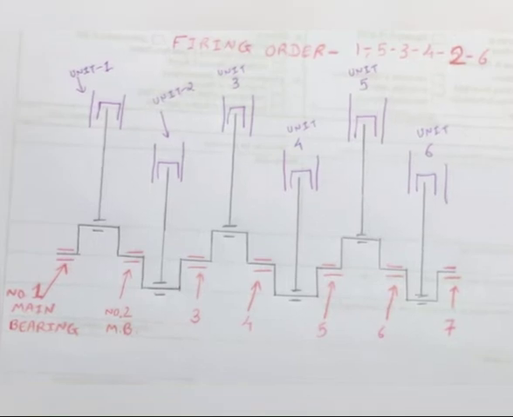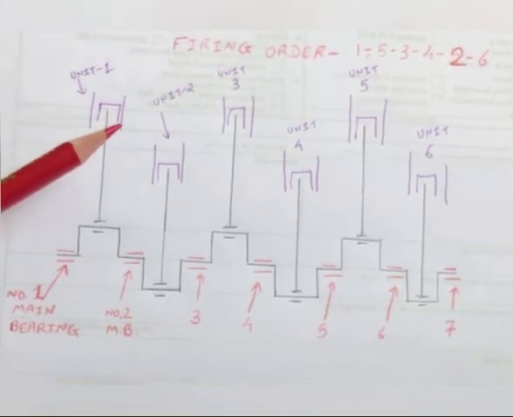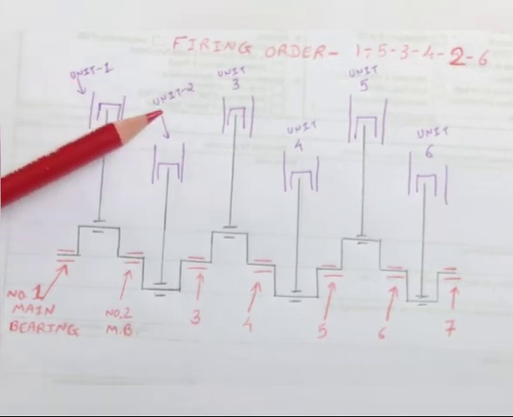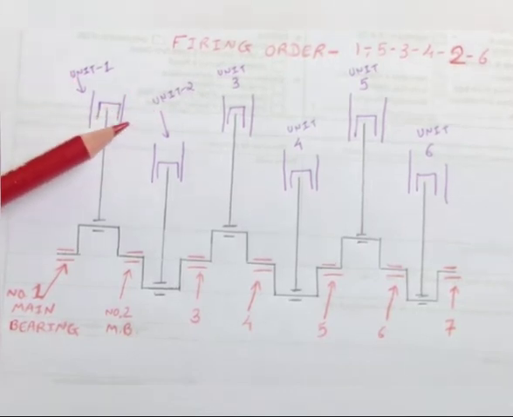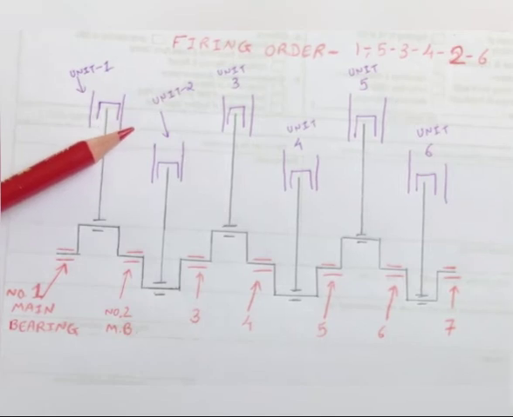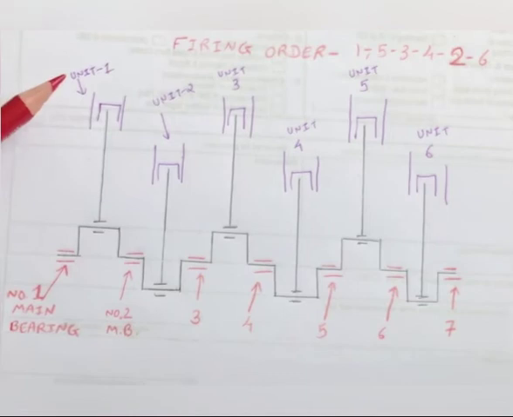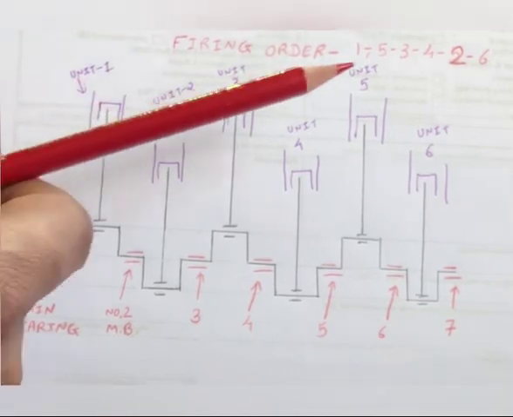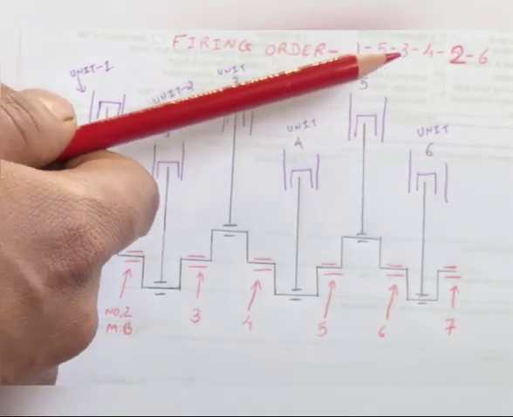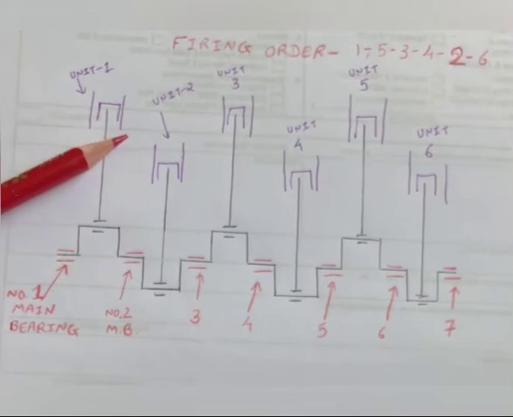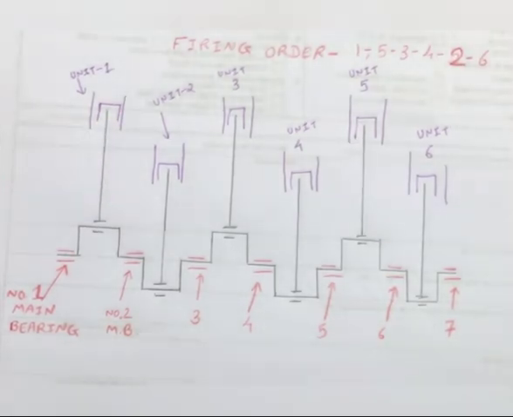The fifth main reason is the temperature of the cooling water. Suppose there is an ignition stroke in unit 1 and then in unit 2, the temperature of the cooling water between these two units will be very high. But if we go as per the firing order, first the ignition stroke will be in unit 1 and then in unit 5. By the time there is an ignition stroke in unit number 2, unit 1 has already cooled down.